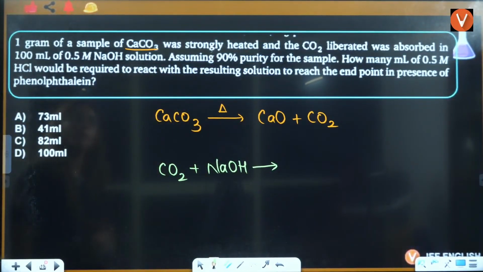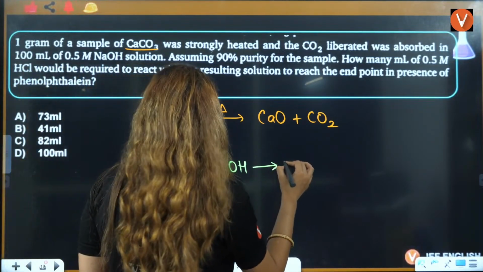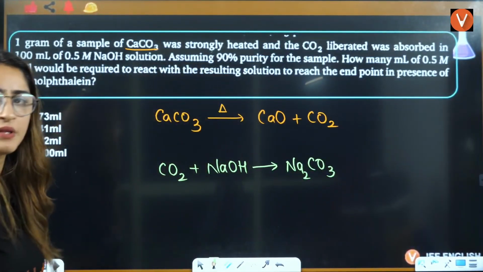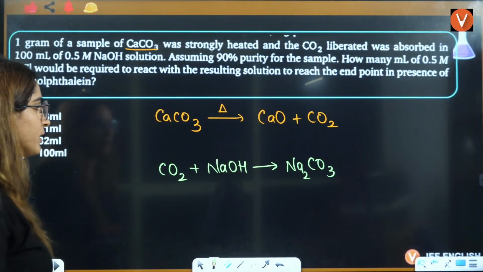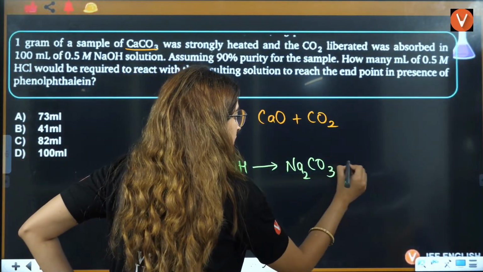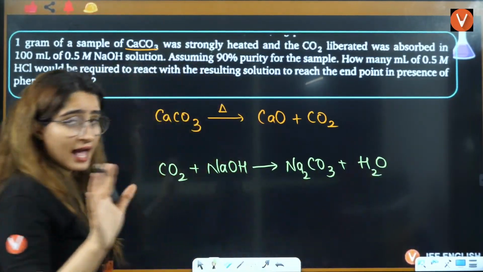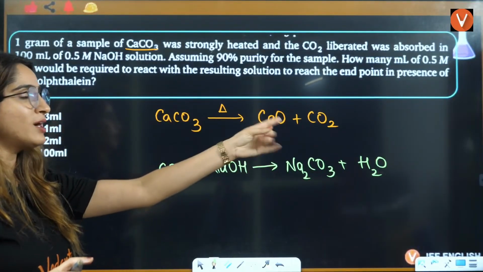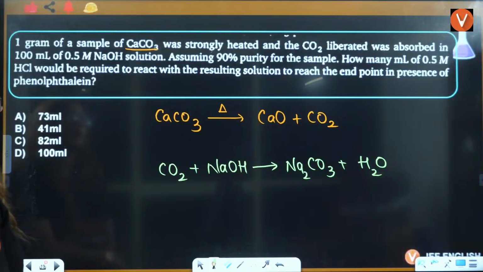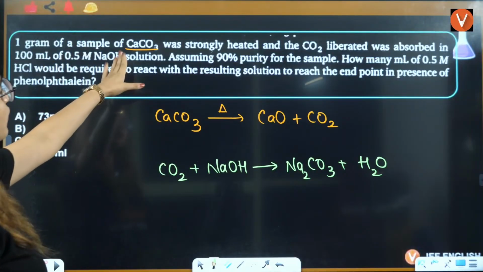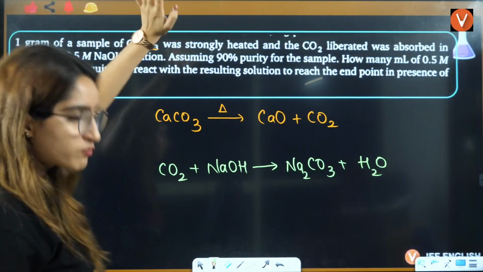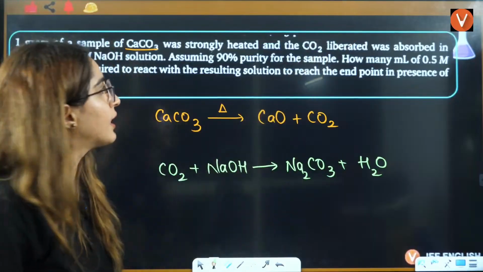After this, what will be formed in NaOH? We know that here you will have the formation of Na2CO3, plus water. In this reaction, you should know that carbon dioxide, which is acidic in nature, reacts with the base to form salt and water. Then they are saying it reacts with NaOH solution. Assuming this, we can ignore that. They have just told you to confuse you. We will use this, but right now just ignore that.